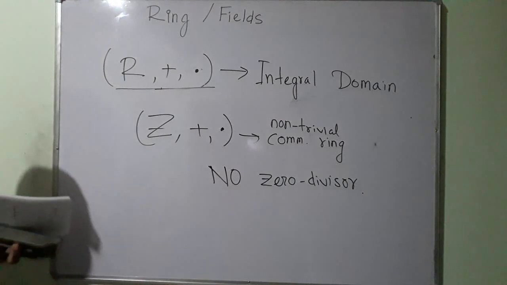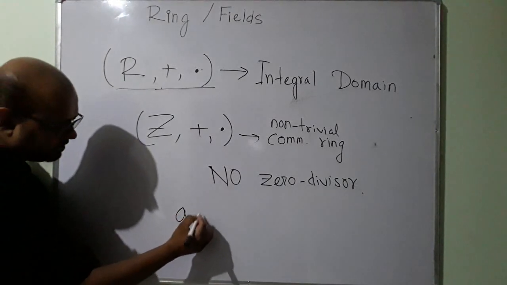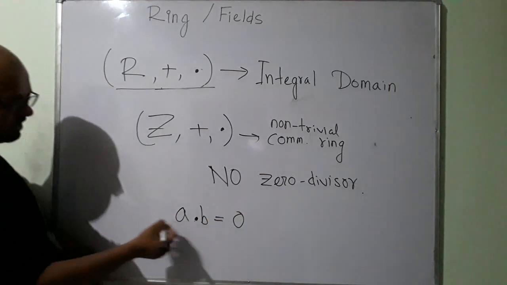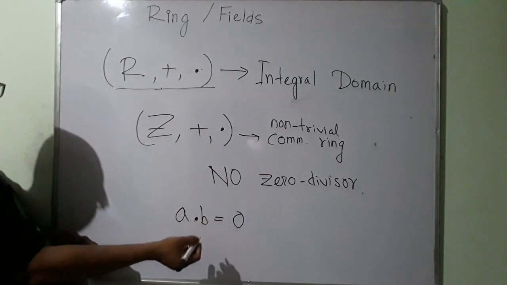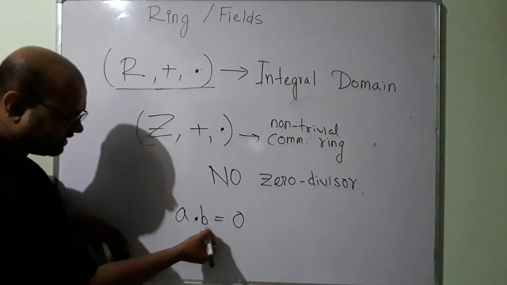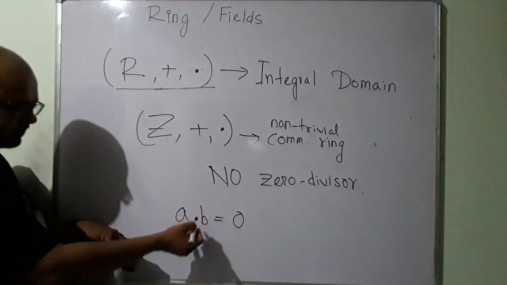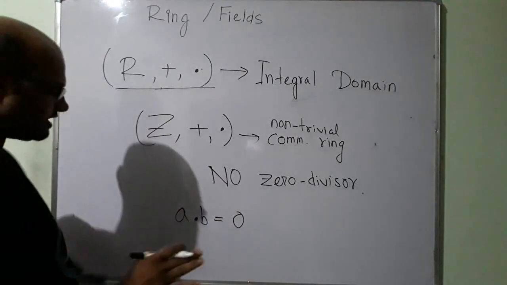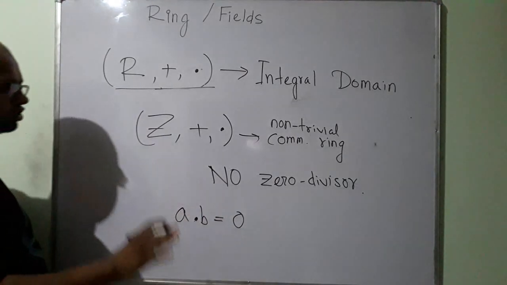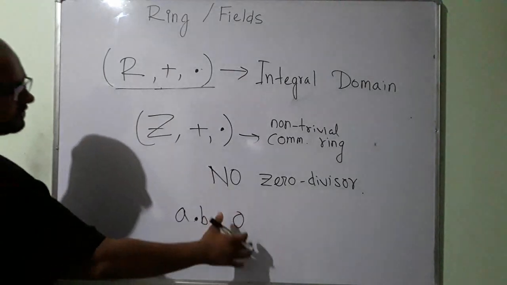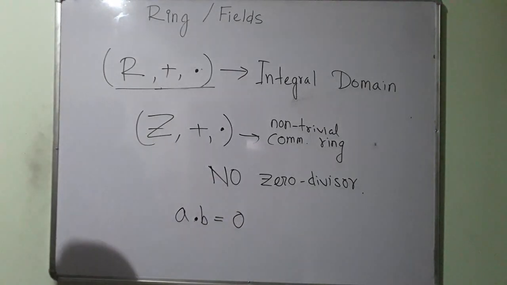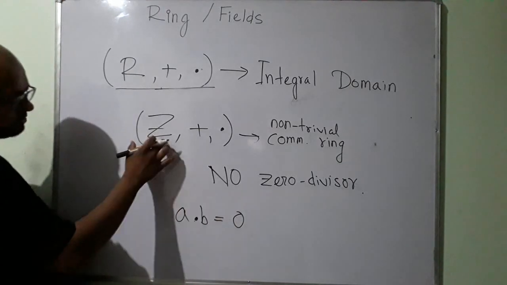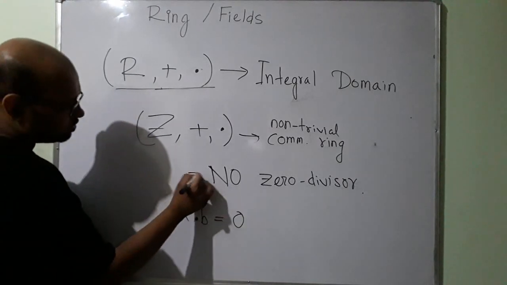Okay, so there is no element A, B such that A dot B will be equal to 0, where neither A nor B is equal to 0. If some A·B is equal to 0 from our set of integers, either A has to be equal to 0 or B has to be equal to 0, right? So A and B not being 0, their product will never be equal to 0. We know that. So that means there is no A, B whose product gives me 0. That means this set has no zero divisor.